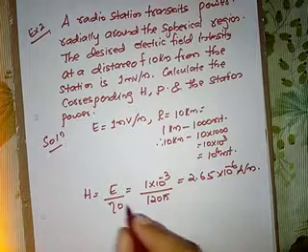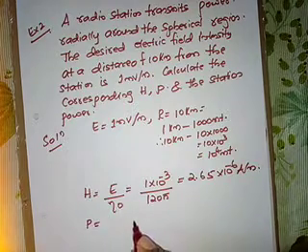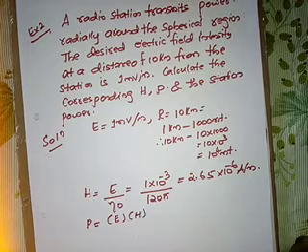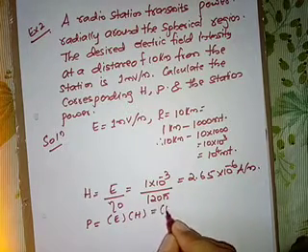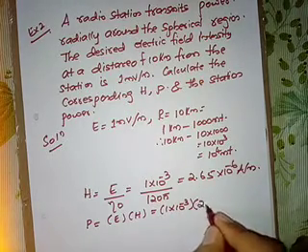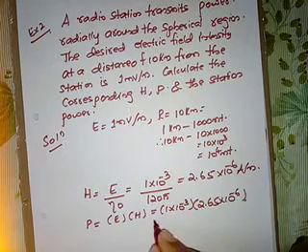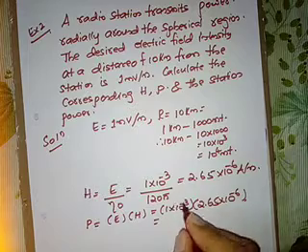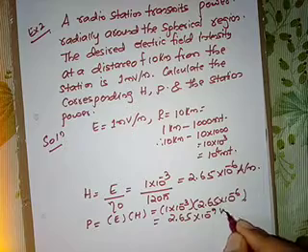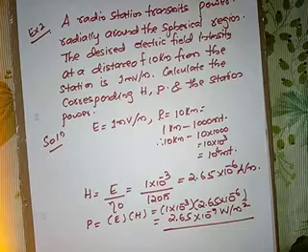Now the magnitude of power density P is given by the product of E into H. That is 1 into 10 raised to minus 3 is E, and H is 2.65 into 10 raised to minus 6, which we have just calculated. So this comes out to 2.65 into 10 raised to minus 9 watt per meter square, because it is power density, so it is watt per meter square.